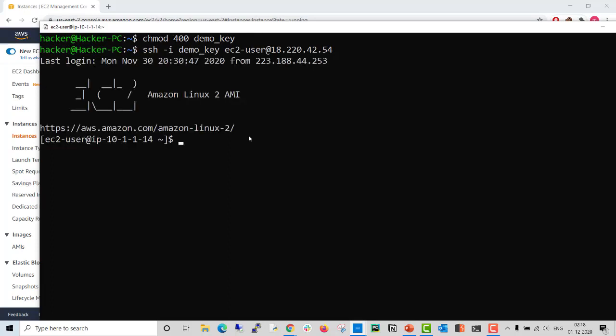Yeah, exactly. I used the newly generated key, which is a backdooring key, to access the EC2 instance. This is how you can create persistent access, or we can say backdooring inside the EC2 instance.